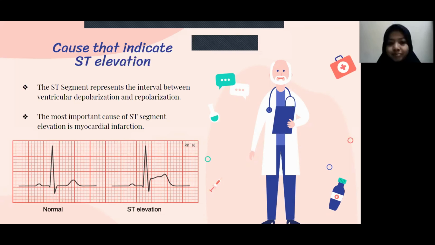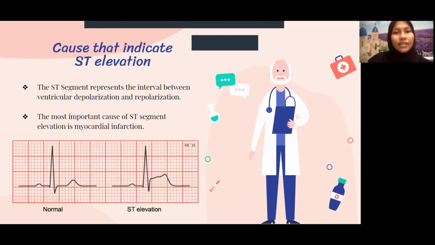Thank you. Moving on with the cause that indicates ST elevation. The ST segment represents the interval between ventricular depolarization and repolarization. And the most important cause of ST segment elevation is myocardial infarction. Based on the diagram, the left one shows the normal result for ECG, while the diagram on the right side indicates the ST elevation. The ST elevation might be because of myocardial infarction.